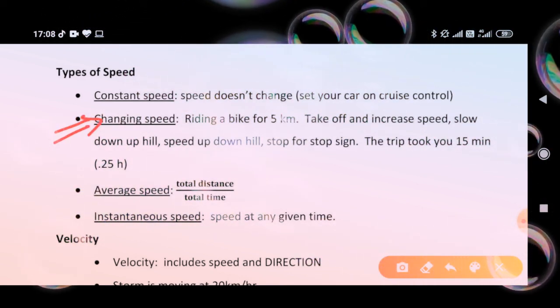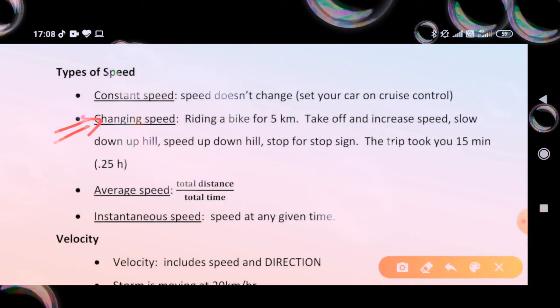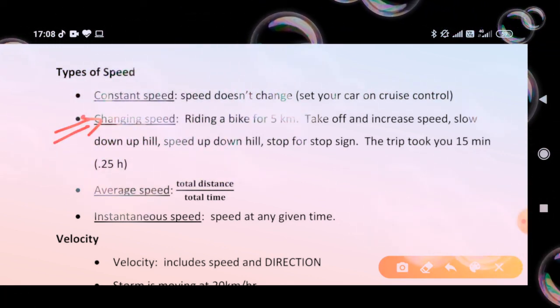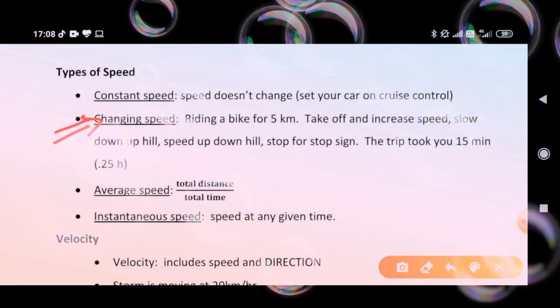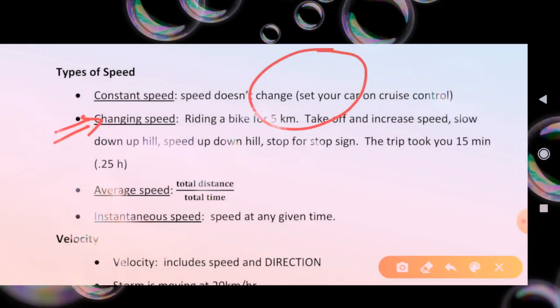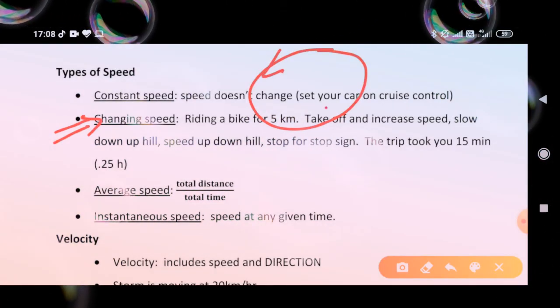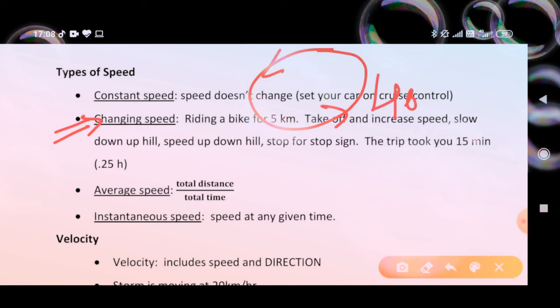For example, suppose that you are moving with 40 km per hour and continue at that to complete your journey, that is your constant speed.